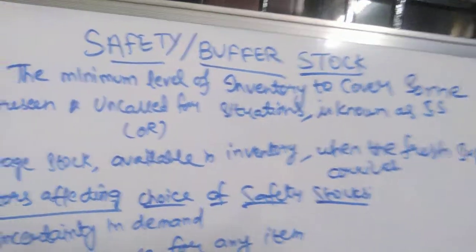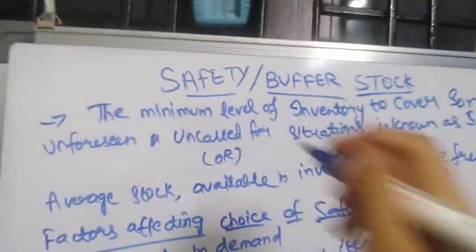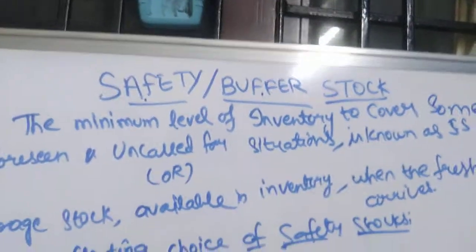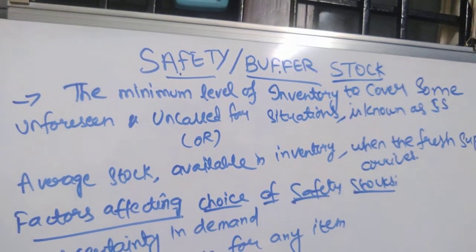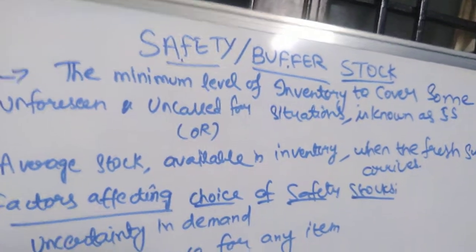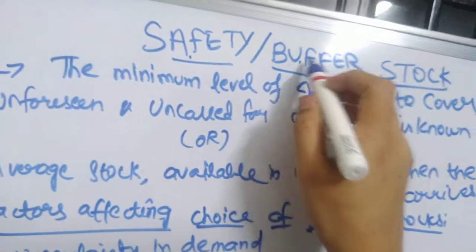Good morning students. We'll see the leftover inventory control method, which is known as safety stock or buffer stock. This is the last inventory control method in the inventory control unit, so with this we'll cover the unit. First, you should understand what we mean by safety or buffer stock.